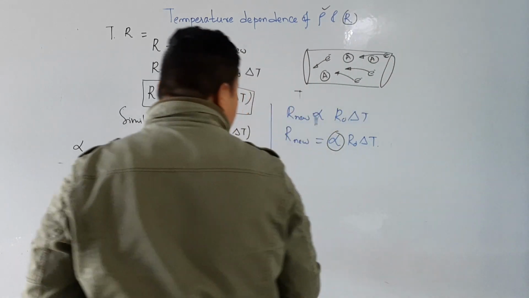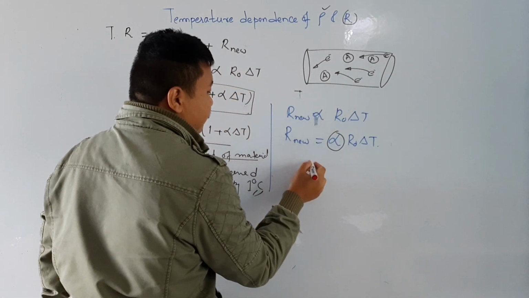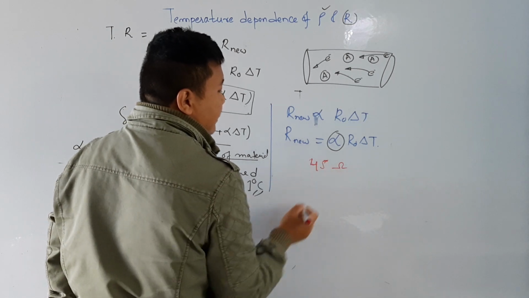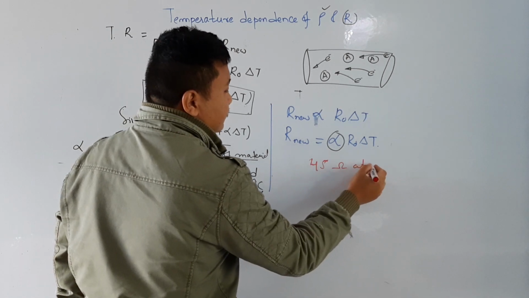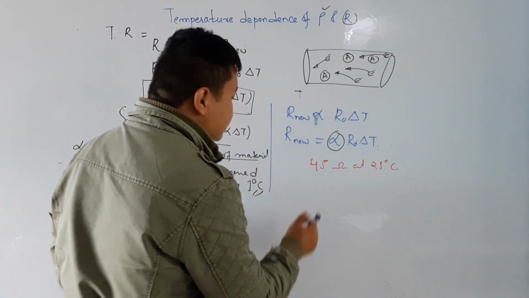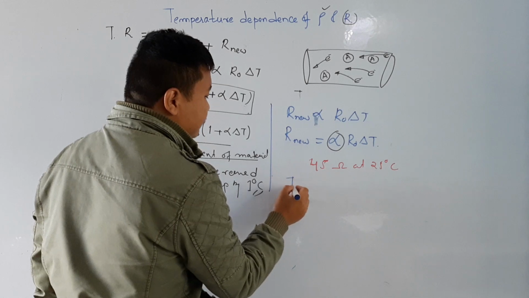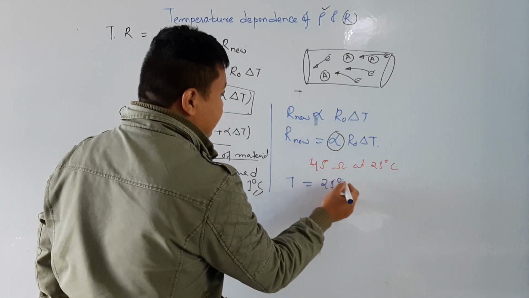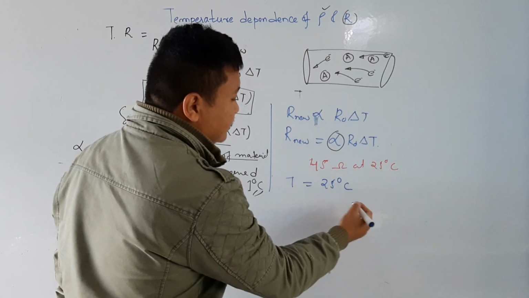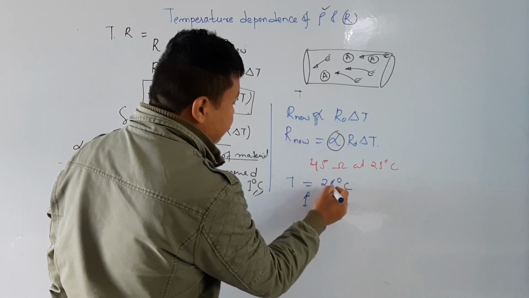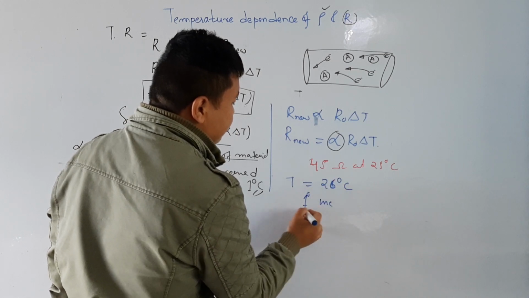For example, if you had a 45 ohm resistance at 25 degree centigrade, now you change the temperature and make it 26 degree centigrade. Now how much is the increase? 1 degree increase.